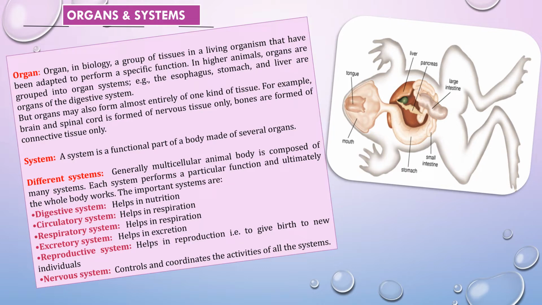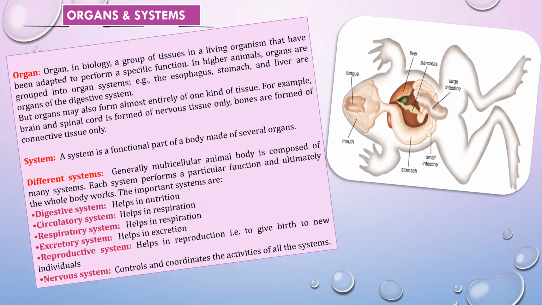Hope you have understood. Now we are talking about the second system. That's also a very important system of a mammal's body, that is the circulatory system. This system helps in transport. Now the digestive system consists of esophagus, stomach and liver.